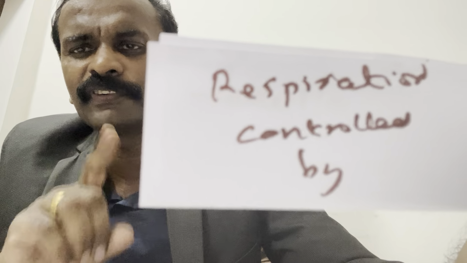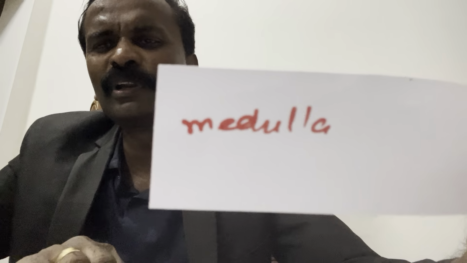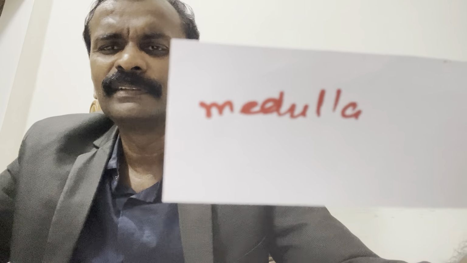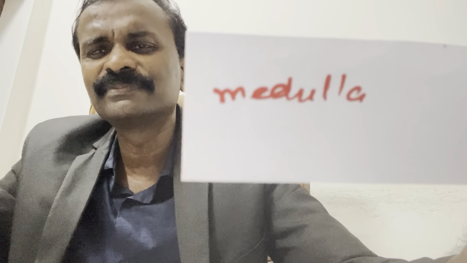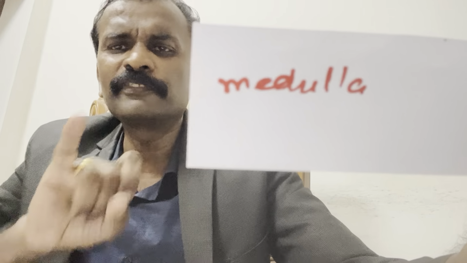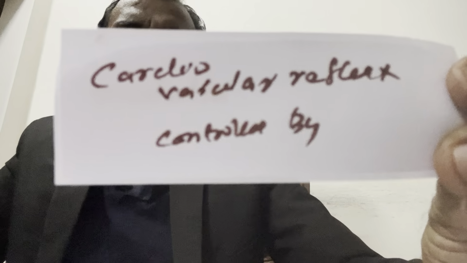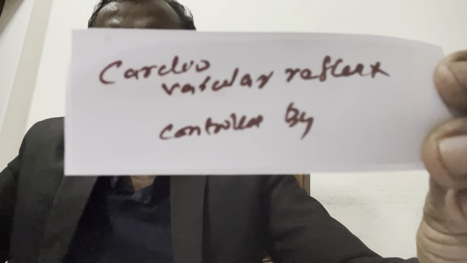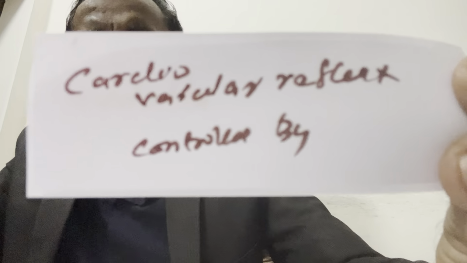This is how you should read for NEET. Medulla. Keep it in mind; they can ask the reverse also. Medulla contains what function? They will give 4 functions. So medulla is respiratory function. Cardiovascular reflexes are controlled by which part of the brain?